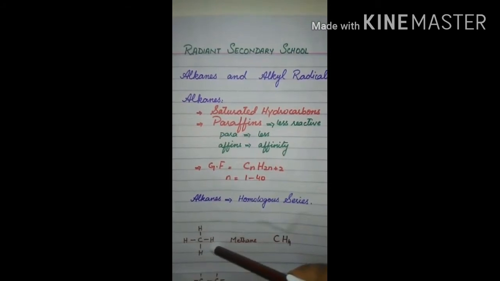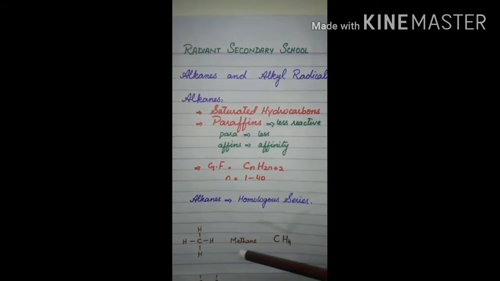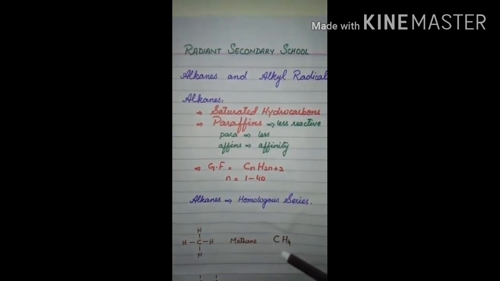This is the simplest and first member of the alkane hydrocarbons, methane. Its molecular formula is CH4, which can be calculated from the general formula. How? C1, H 2 ones are 2, plus 2 equals 4, CH4.